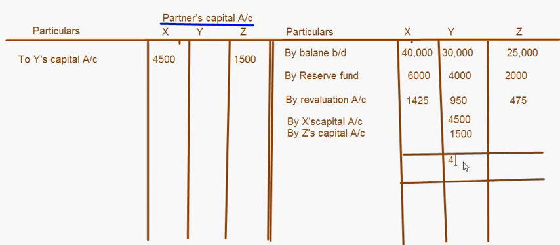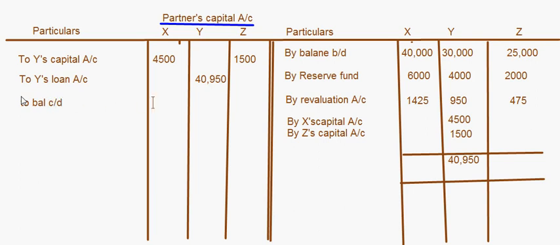Okay, so this is the amount that is to be given to Y, and here we will put it as to Y's loan account 40,950, right? And then you will have two balance carried down.